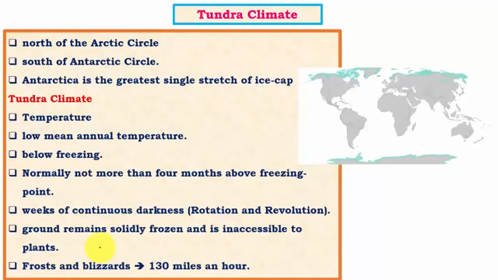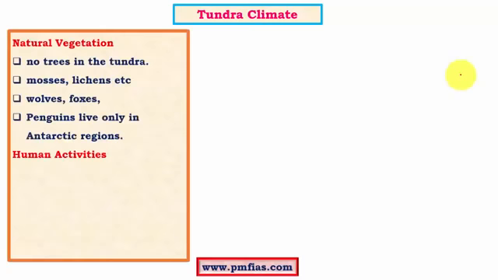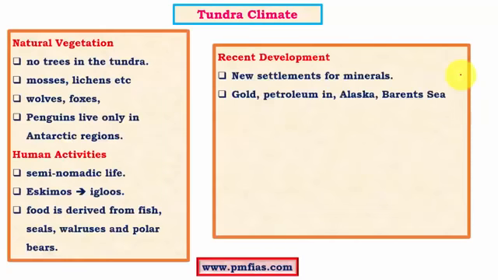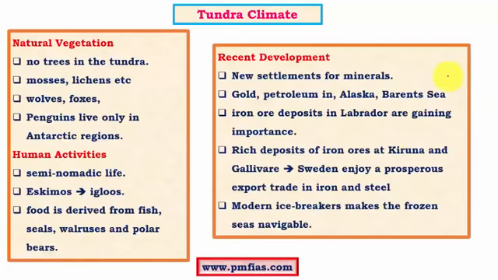Frost is nothing but significant snowfall as well as ice. So the blizzards are gusty winds which carry significant snow along with them, and they can touch up to 130 miles per hour. It is a great disadvantage to the region of tundra climatic conditions. So coming to natural vegetation, we know that the ground is bitten by frost.